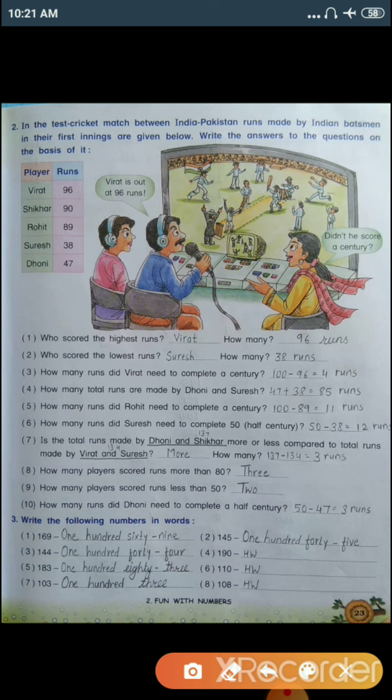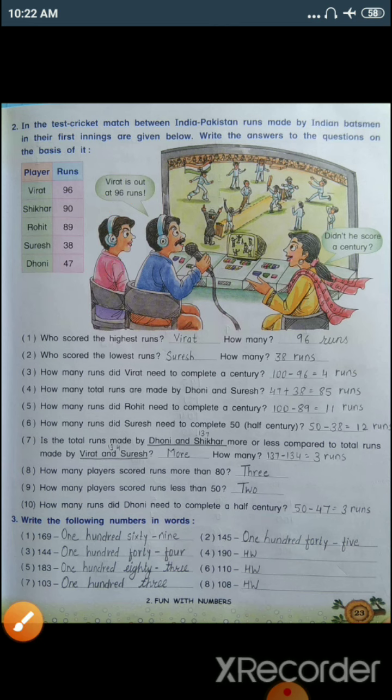In that, Indian batsmen's runs are given in this table. Let's see. Virat makes 96 runs, Shikhar with 90 runs, Rohit with 89 runs, Suresh with 38 runs, and Dhoni makes 47 runs.